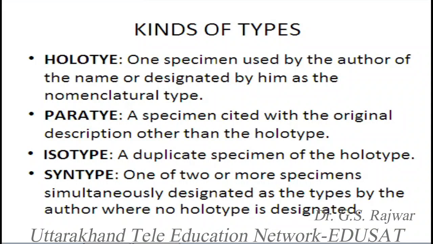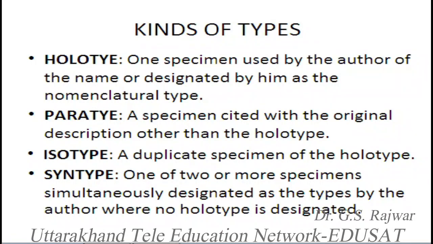Now another kind of type is called syntype. Syntype means when the author could not designate the main type, that is the holotype. When the author could not designate the holotype and he made more than one specimen and said these are the type specimens, but he could not point out which is the main type. Suppose the author is no more, we cannot ask the author to tell us which is the main type or the holotype. So in the absence of holotype, these all types are considered syntype.